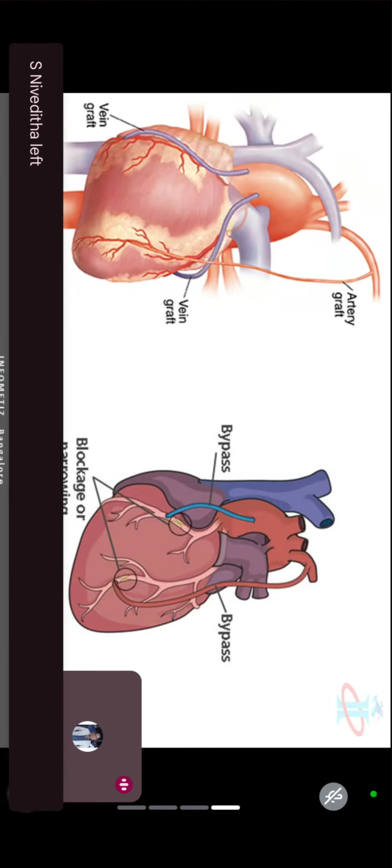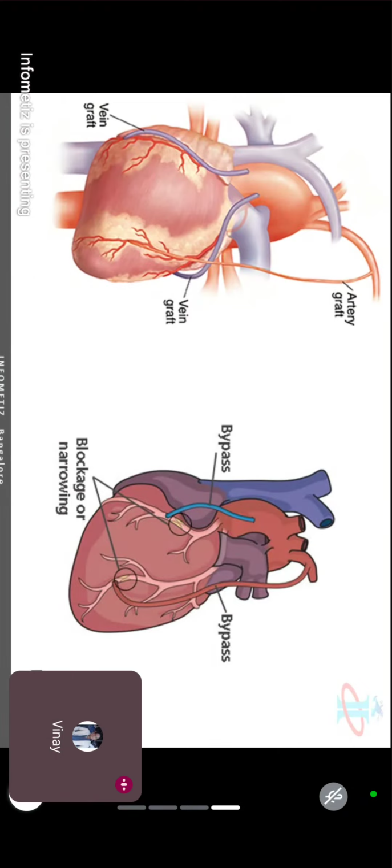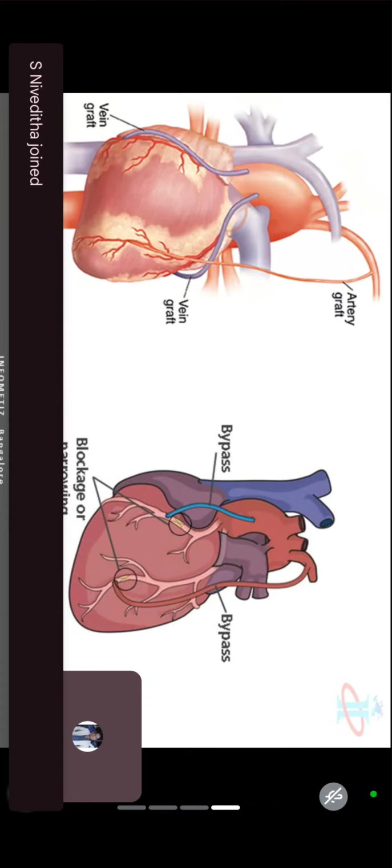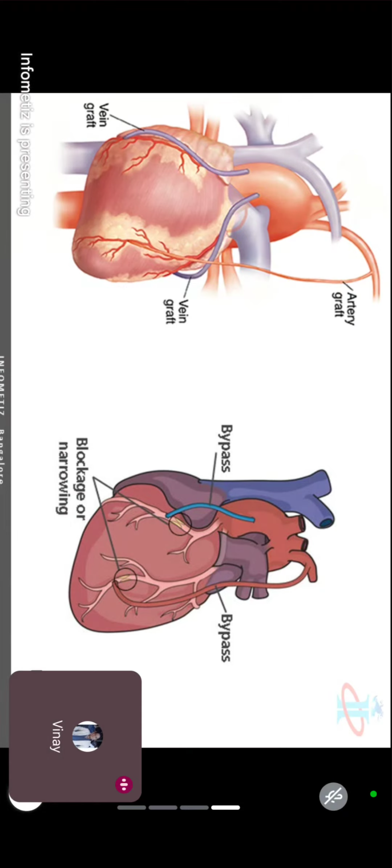If yes, I think you can see that diagram. Second diagram, see, there is a yellow color block. Okay, online people, if you zoom a little, you will get to know. There is a yellow color block. The blood cannot come through that block. So what they have created, this blue color graft they have created, from point A, they have delivered blood to point B. Now they have bypassed that one. Like how we have a nice ring road here in Bangalore. The heavy vehicles will not enter the city. They will bypass the city and directly from Bangalore outer, they will go to another part of Bangalore outer. Right? That is called bypass.